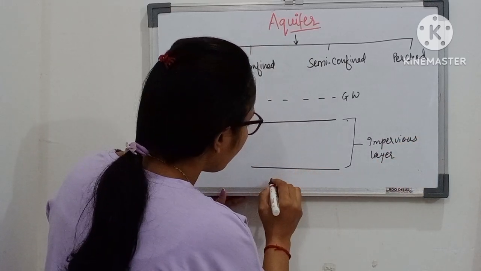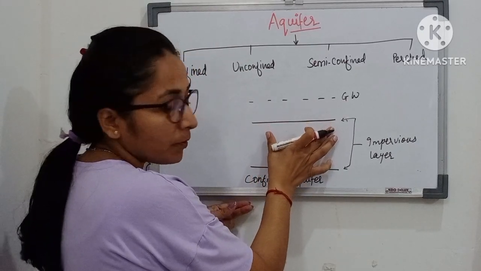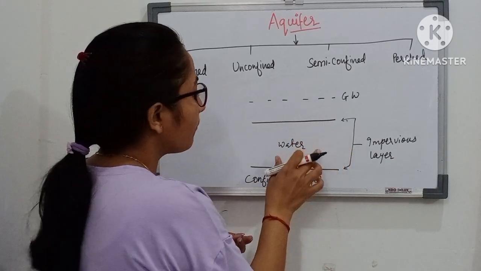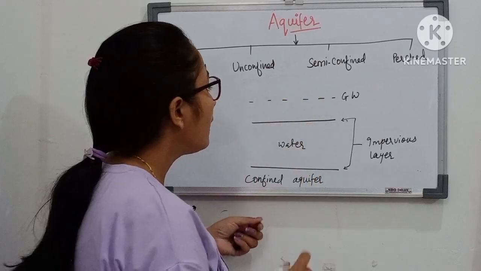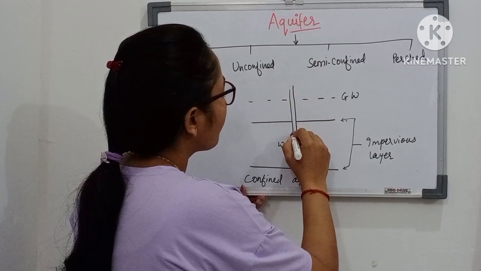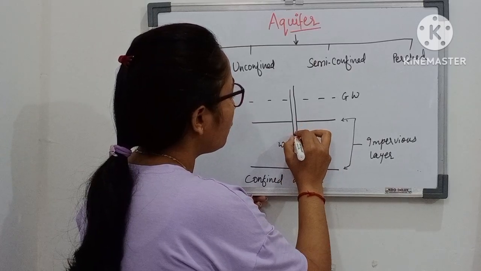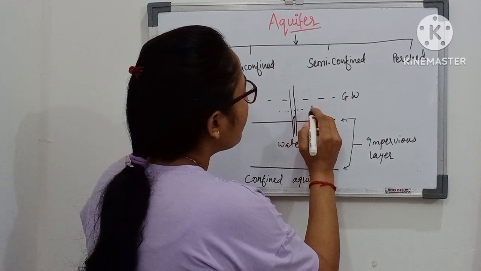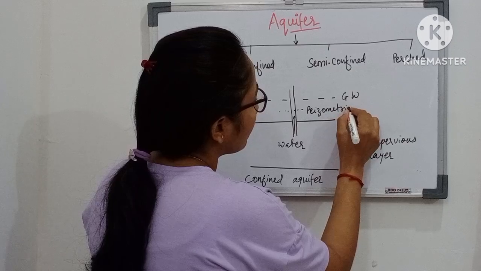Or impermeable layers. Since the top layer is impervious, the water between these two layers will be under pressure, and the hydrostatic pressure will be more in comparison to atmospheric pressure. Whenever we drill a well in this type of formation, since the hydrostatic pressure is more, the water level will rise, and the level up to which water rises is called the piezometric level.